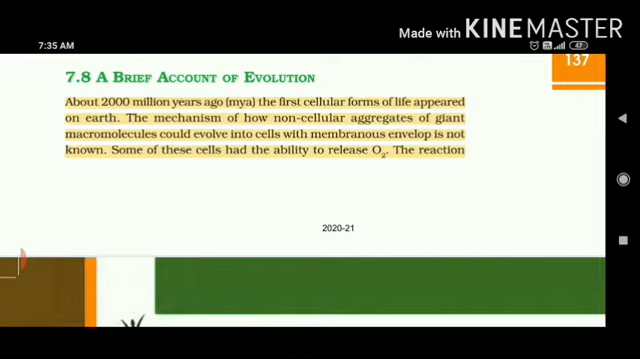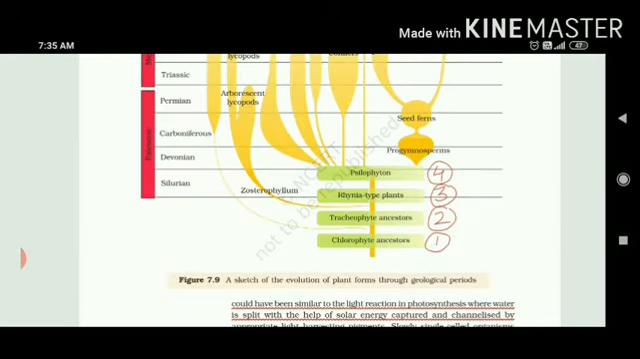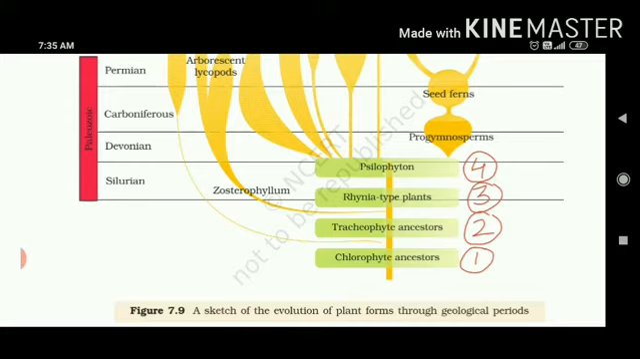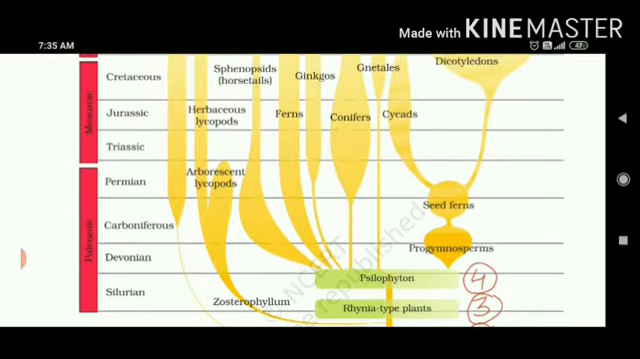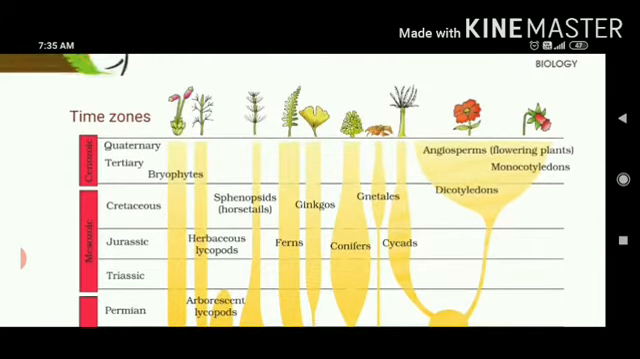So some of these cells had the ability to release oxygen. Sketch of evolution of plant forms through geological periods. Here, geological periods means earlier, like now 2020 is there. So earlier there were different time zones, like you can see on the left side, Paleozoic, Mesozoic era, Cenozoic era. Like we generally say, dinosaurs appear in Jurassic time. So similarly, these time zones help us to find out how living entities have evolved.